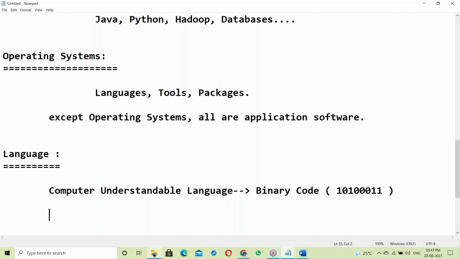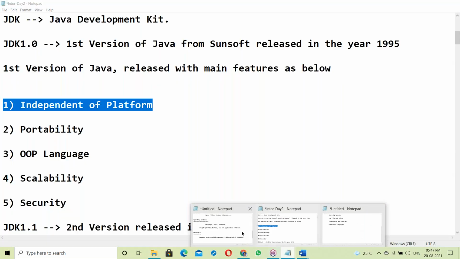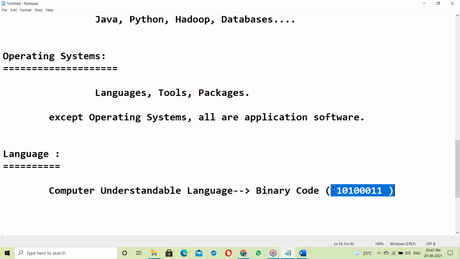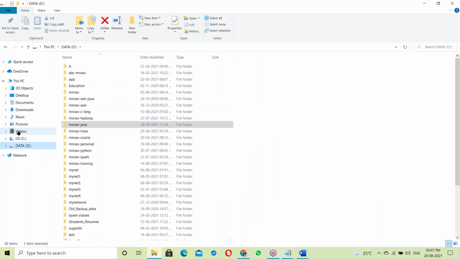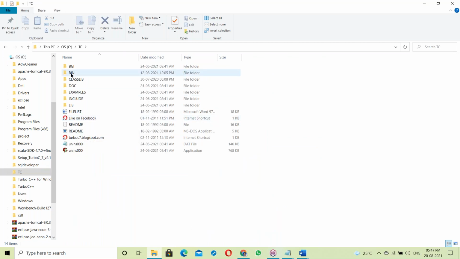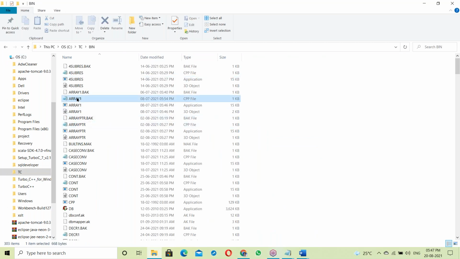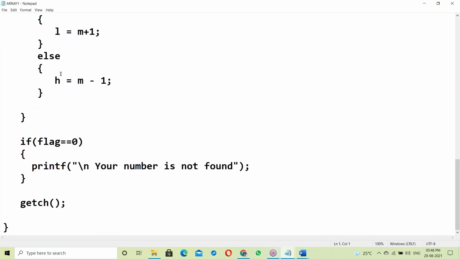Next, binary code is not our language. It's a computer understandable language. We can't understand binary code. So for us, there are different languages, like C language. C language looks like English language. This is a C program, like English language, right?